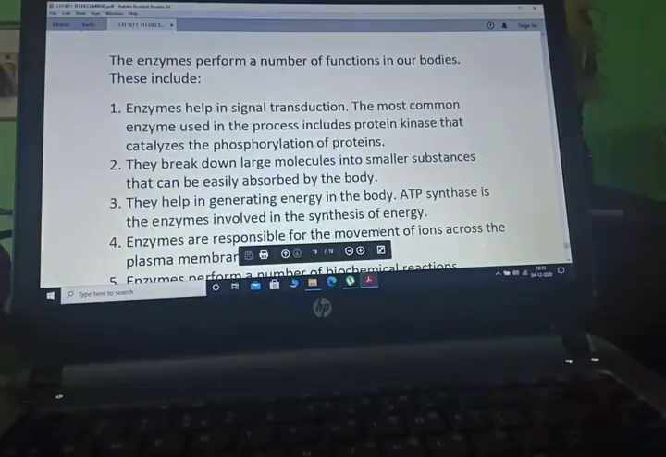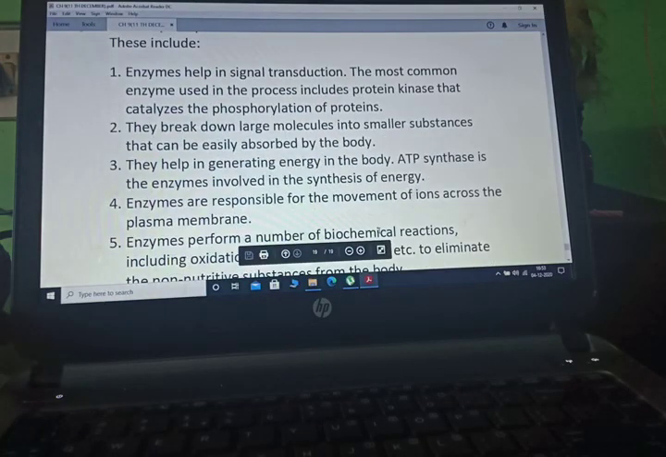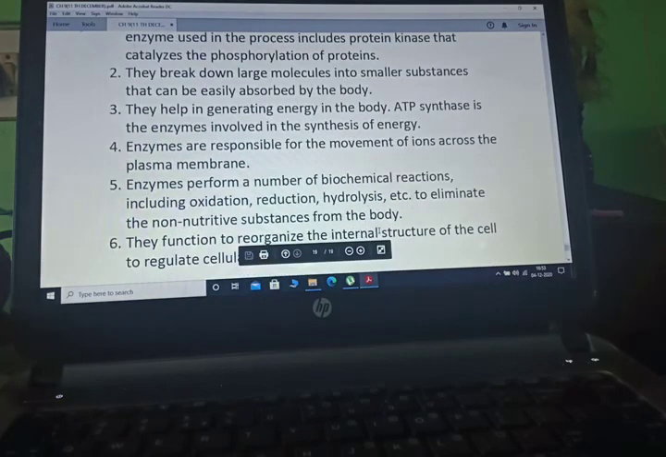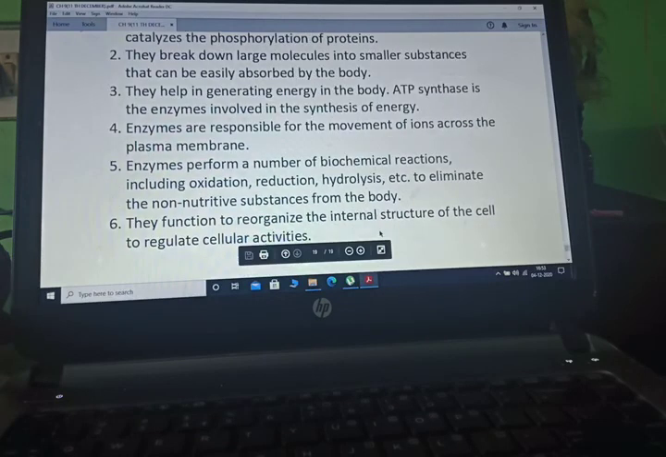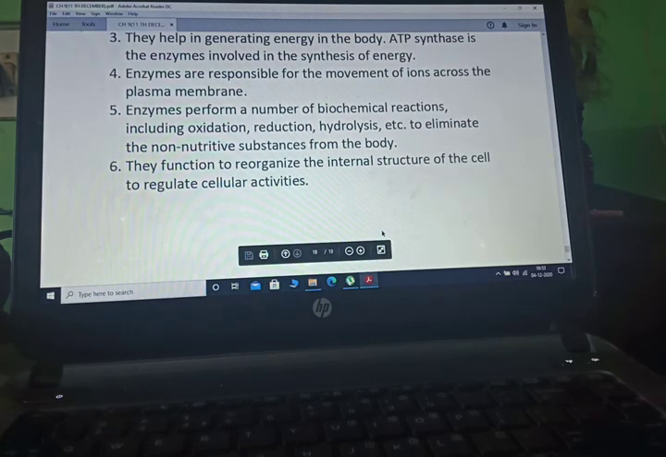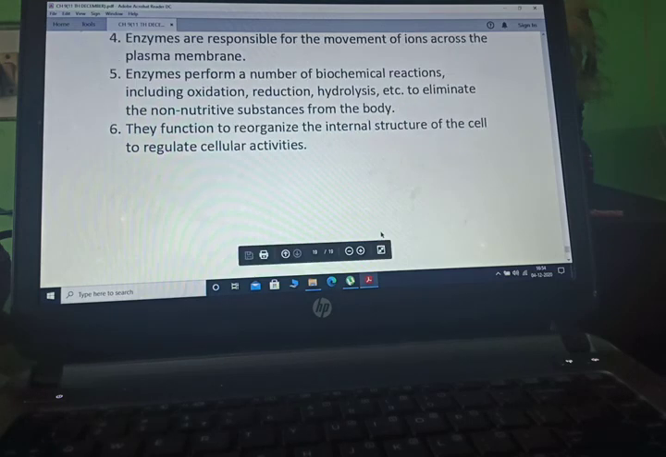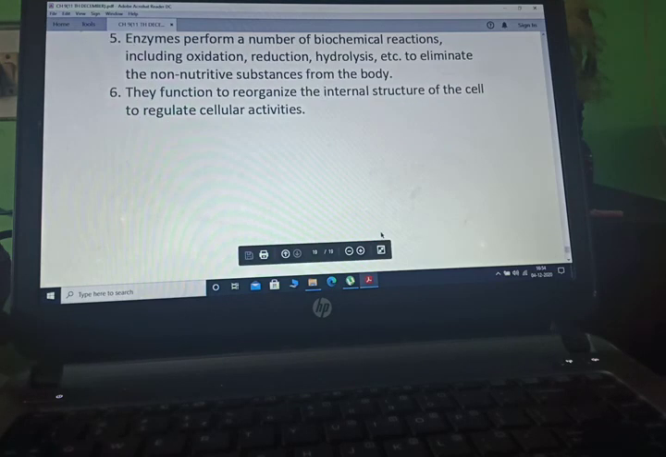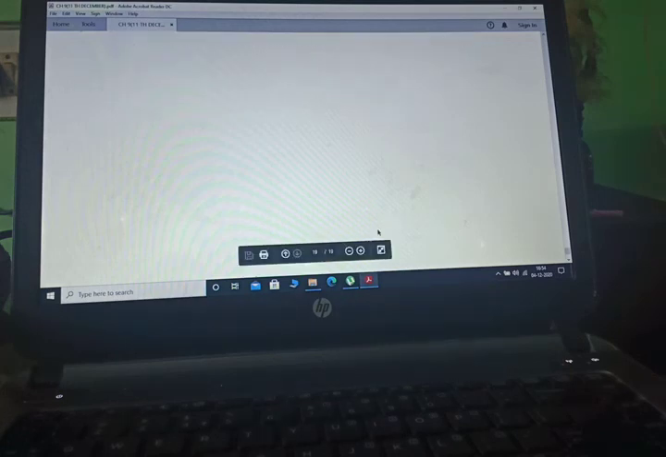Now function. They help in signal transduction, they break down larger molecules into smaller substances, they help in generating energy in the body. ATP synthase is the enzyme involved in the synthesis of energy. Enzymes are responsible for the movement of ions across the plasma membrane. Enzymes perform a number of biochemical reactions including oxidation, reduction, hydrolysis, etc. They function to reorganize the internal structure of the cell to regulate cellular activity.